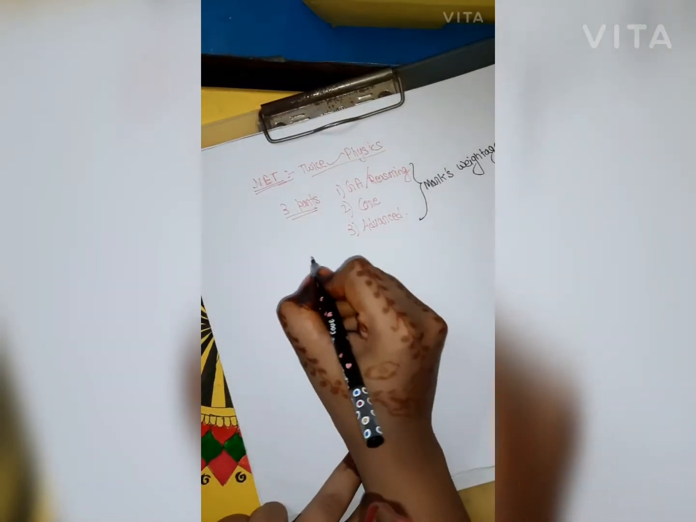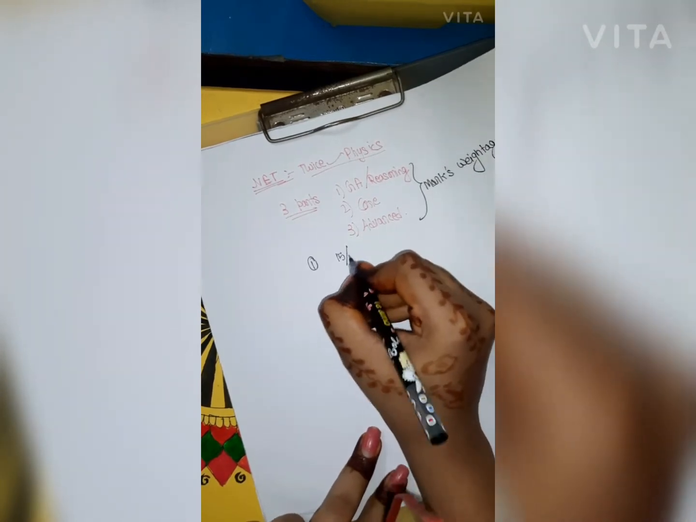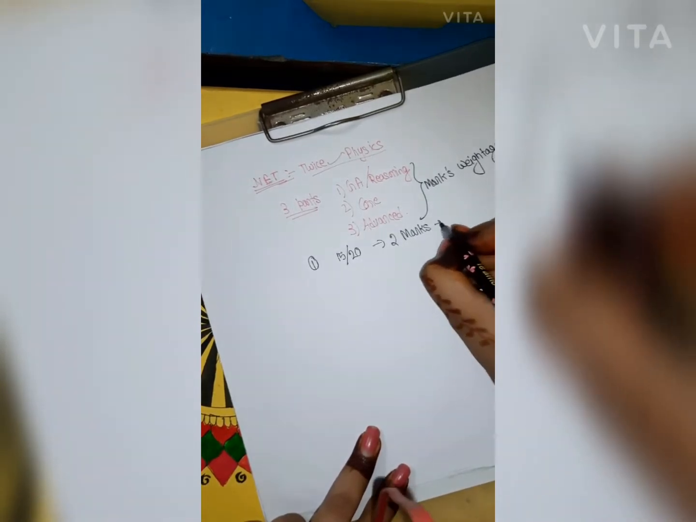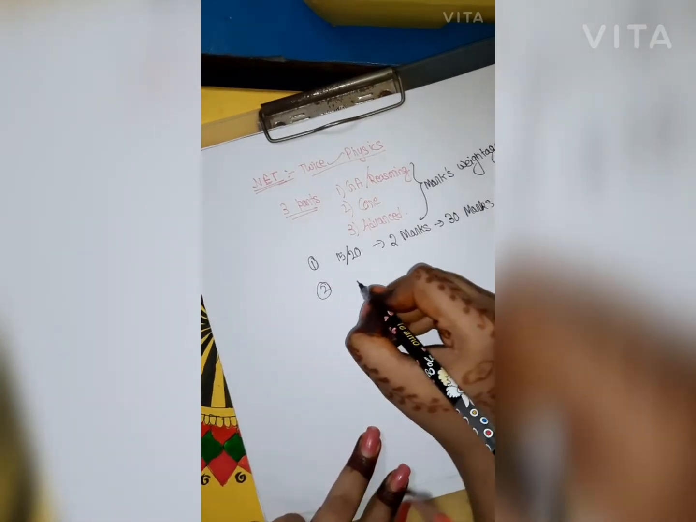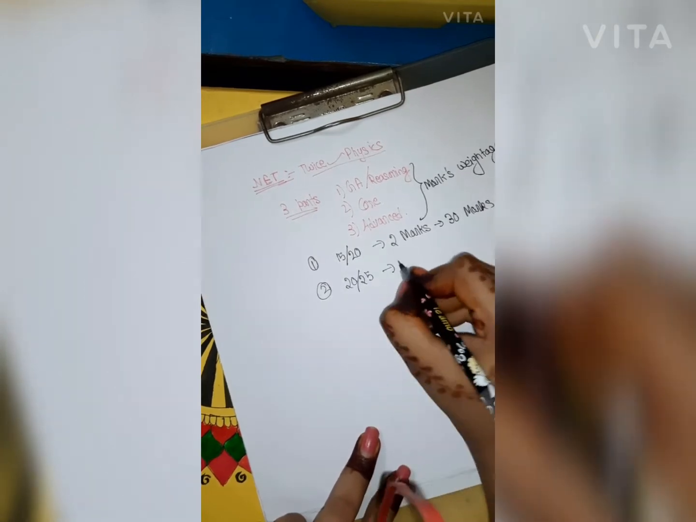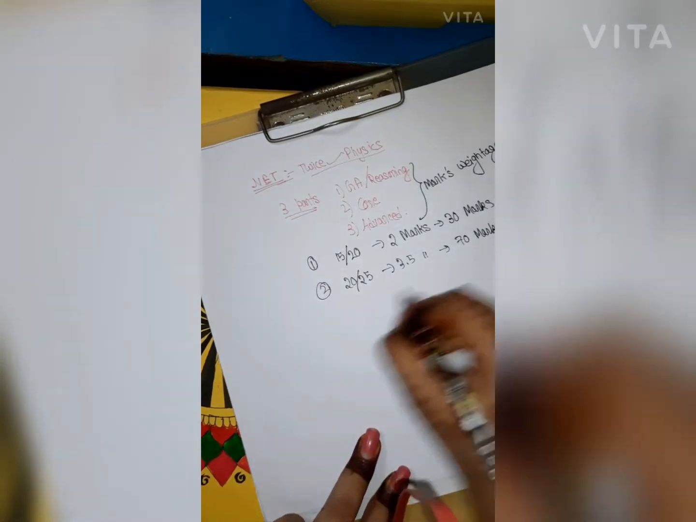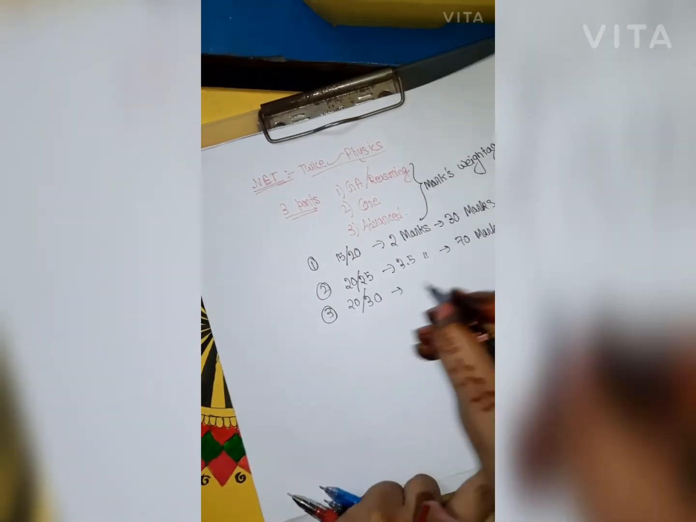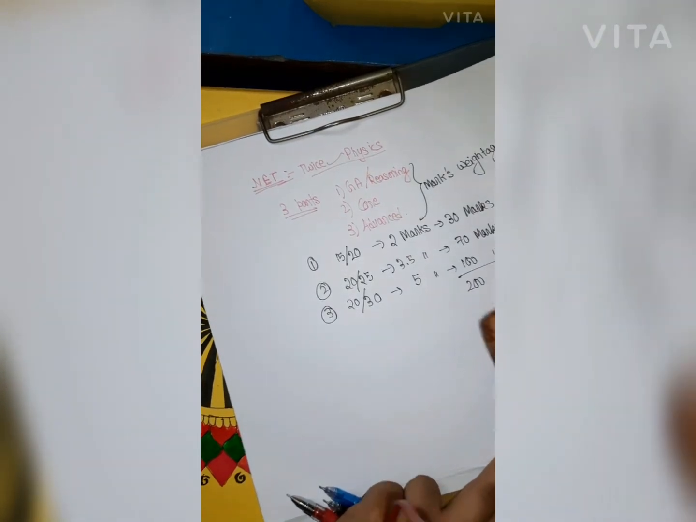Number 1, we will have to attempt 15 questions out of 20 questions, that is 2 marks each for 30 marks. Number 2, for core, we have to attempt 20 questions out of 25, 3.5 marks each for 70 marks. Number 3, now we have to attempt 20 questions out of 30 questions, 5 marks each for 100 marks, and the total weightage is 200 marks.